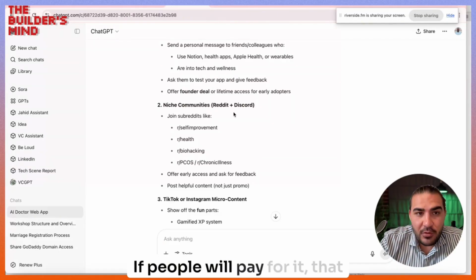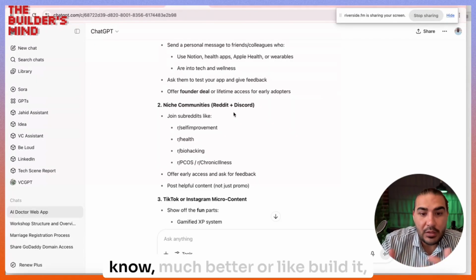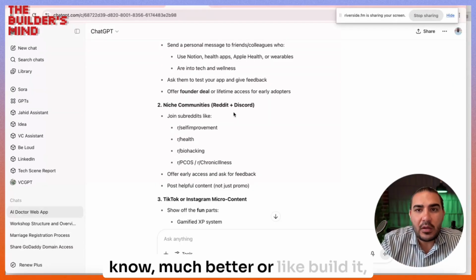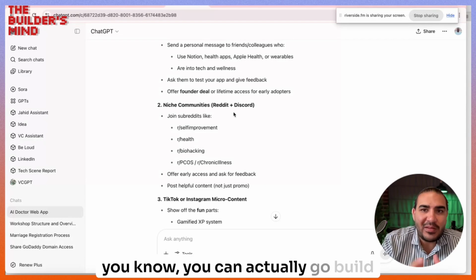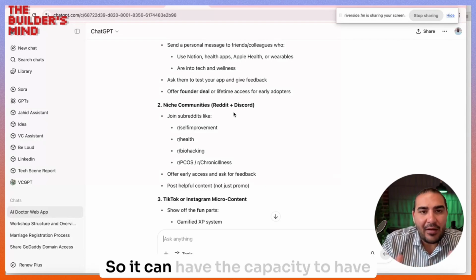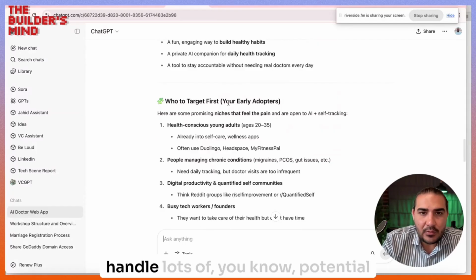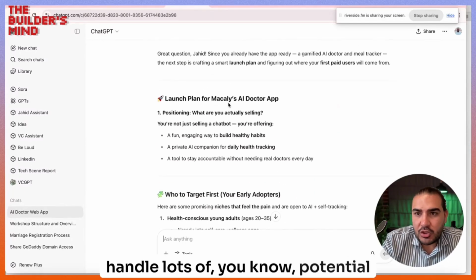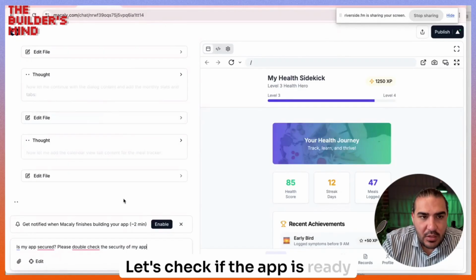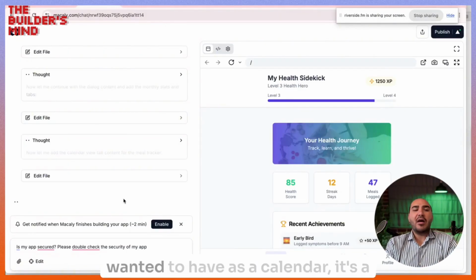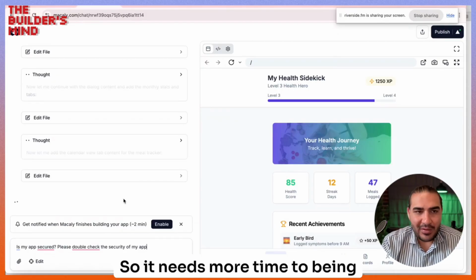If people will pay for it, that means you can go deep and build it much better, or build it in a more serious way, meaning you can build it natively. So it can have the capacity to have thousands of users, and it can handle lots of potential messages, potential clients. Let's check if the app is ready. Because this one that I want to have as a calendar is a bit heavy, so it needs more time to be built.